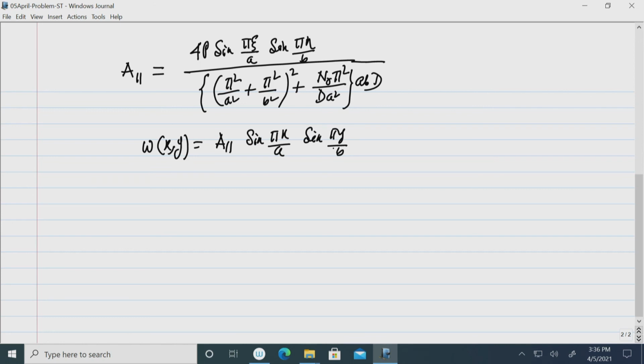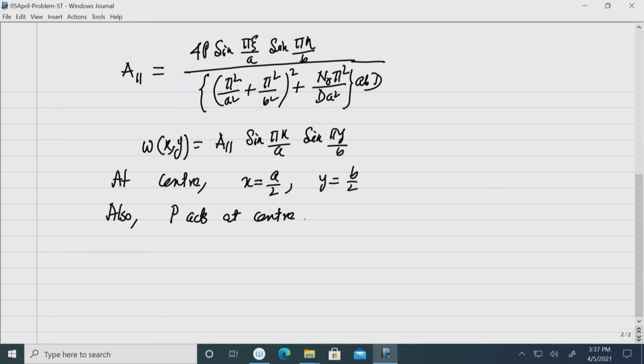So, once you get this, then at center x is equal to a/2, y is equal to b/2, and also P at center, so xi is equal to a/2 and eta is equal to b/2.